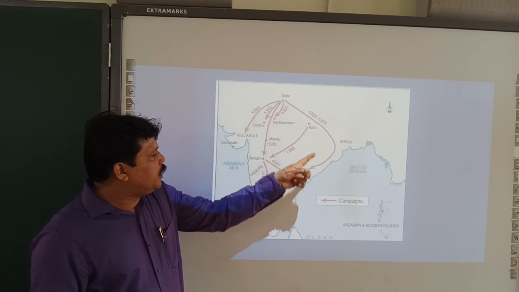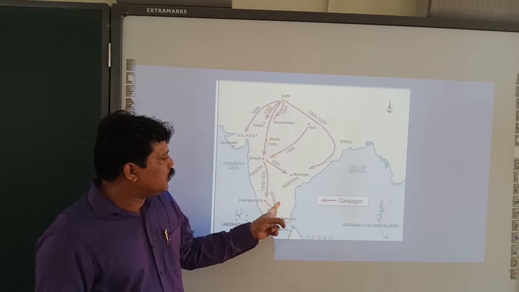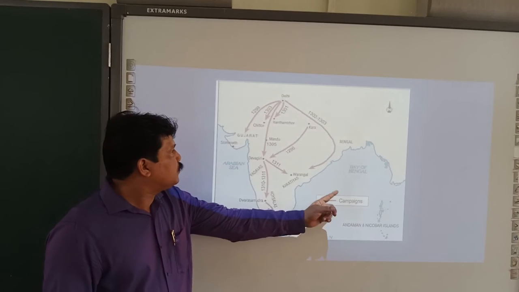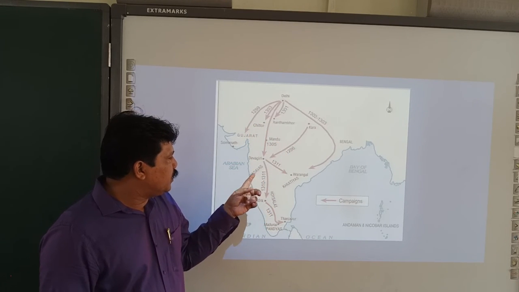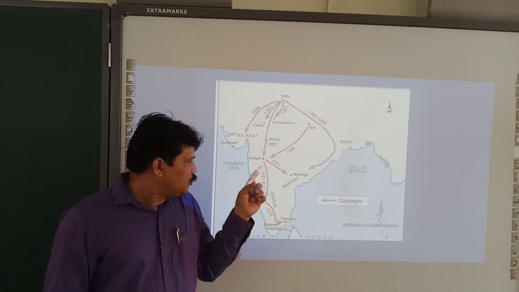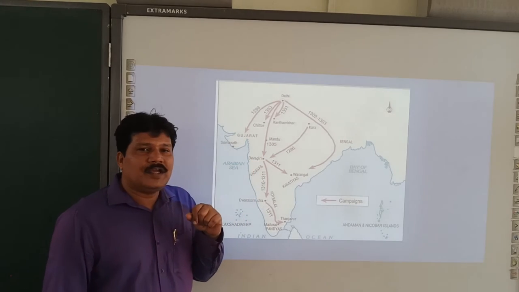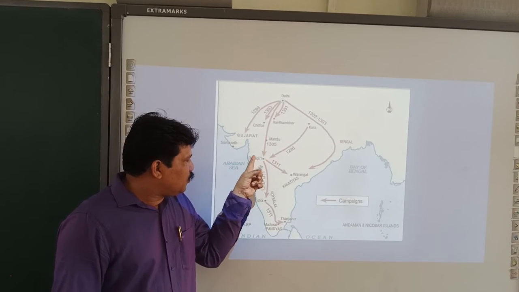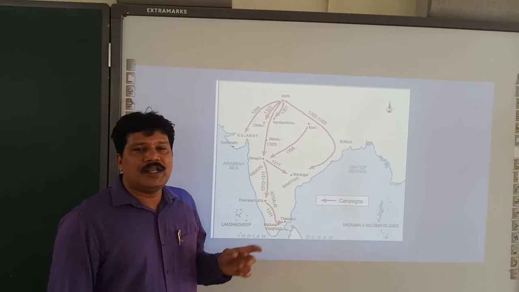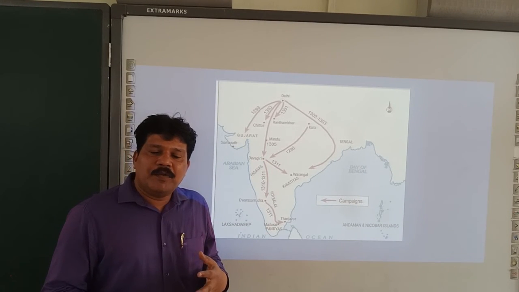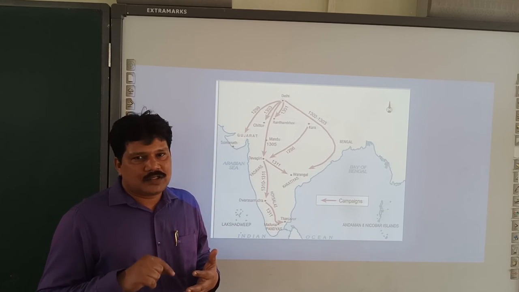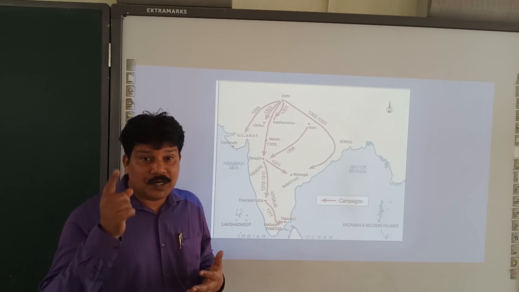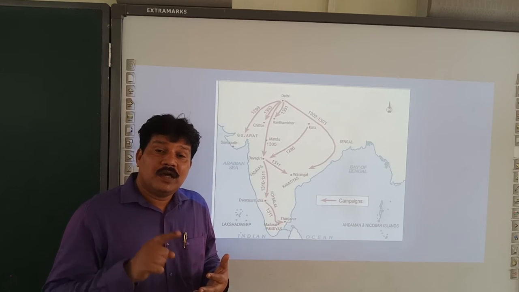Alauddin Khilji's expedition. This arrow mark is nothing but his campaigns. So Alauddin Khilji attacked Chittoor, Ranthambore, Devagiri, Yadavas of Devagiri. You see, this is Yadavas of Devagiri. Please remember this particular point. Before Yadavas of Devagiri, this area was ruled by Rashtrakutas. That is what I explained in chapter number 1.